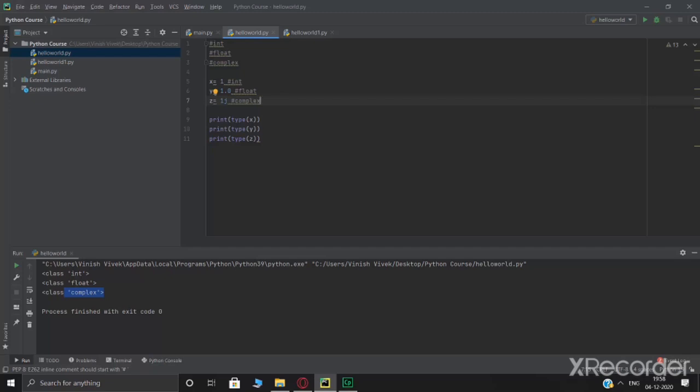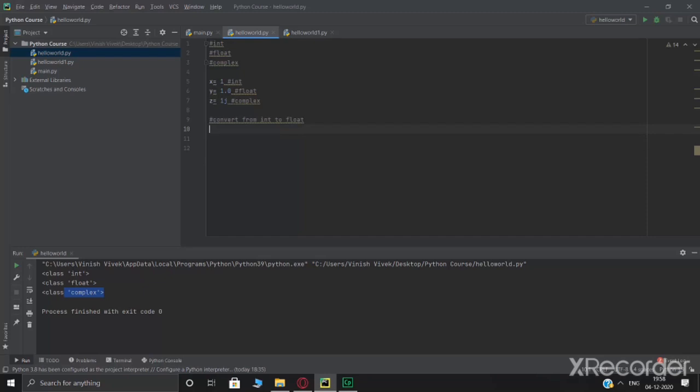Now we got to look at how you can convert a certain type. You can convert a number from integer to float, and to do that, all you got to do is write the number.